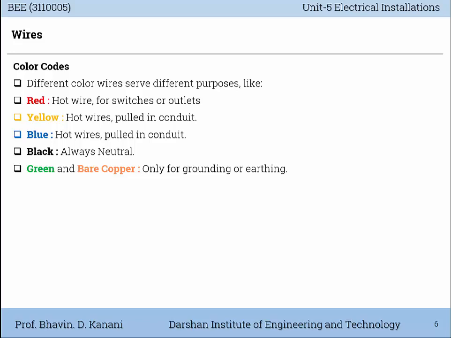Normally red, yellow and blue, RYB, are part of three phase systems, that means three different phases, and black acts as the neutral in either single phase or three phase system.